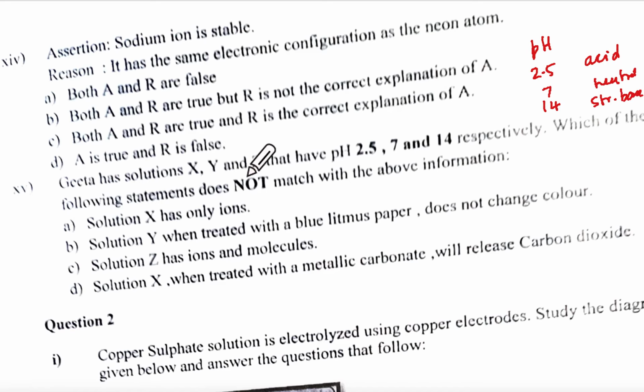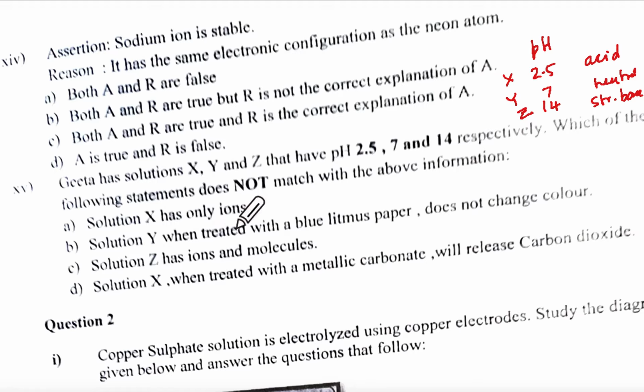Which of the following statements do not match the above information? Solution X has only ions. This is, by the way, X, this is Y, and this is Z, right? X will have only ions. Y, when treated with blue litmus, does not change the color.